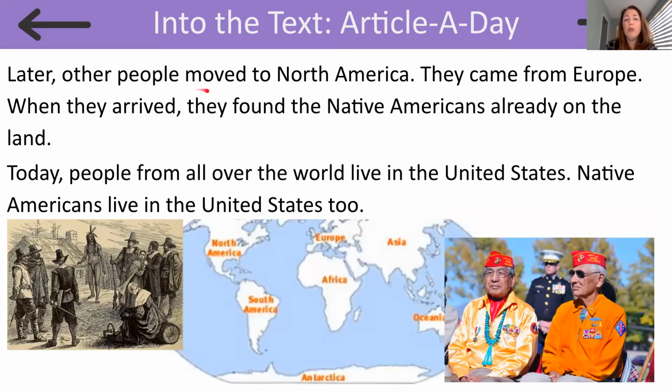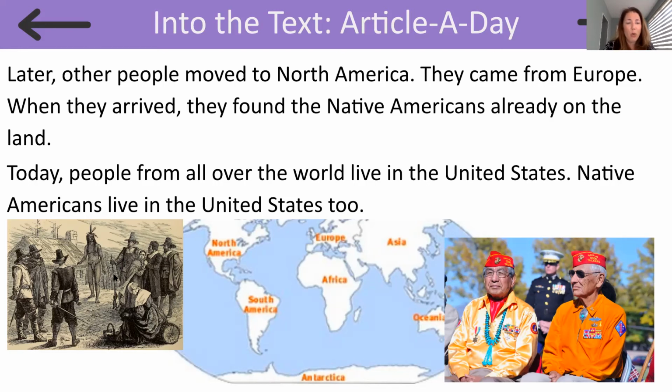Later, other people moved to North America. They came from Europe. When they arrived, they found the Native Americans already on the land. Today, people from all over the world live in the United States. Native Americans live in the United States too. So this is Europe on our world map, and that's where people moved from to North America, where the Native Americans were already there.